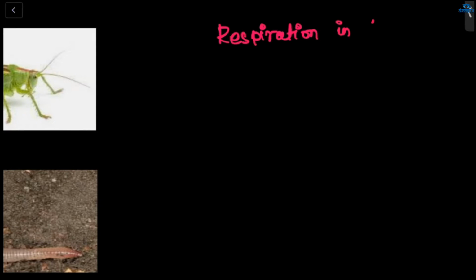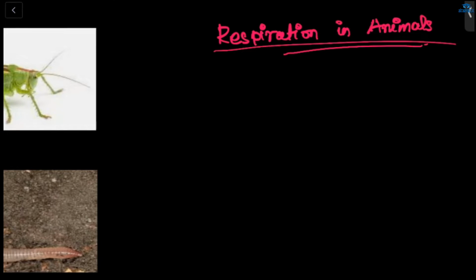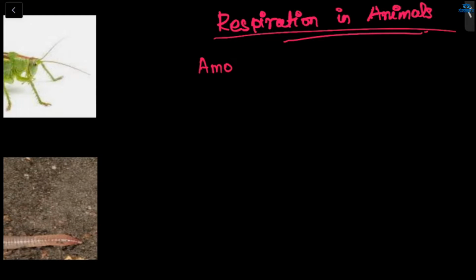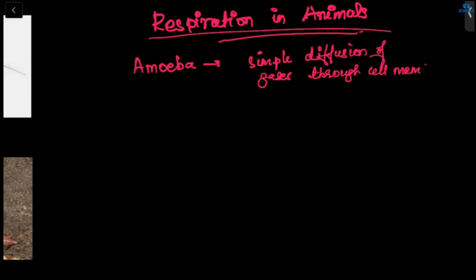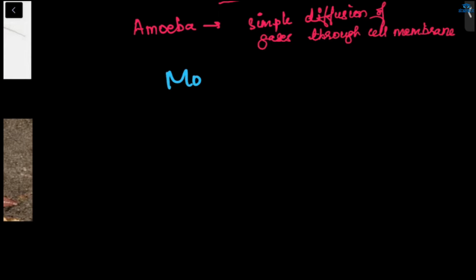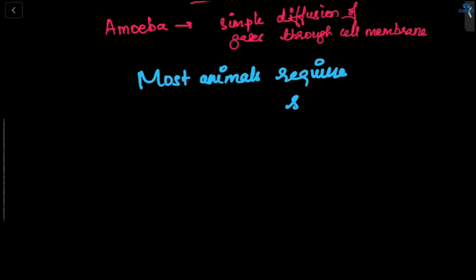Now, how does respiration occur in animals? For simple unicellular organisms like amoeba, it takes place by simple diffusion of gases through the cell membrane. But for most animals, there is a requirement of a specific organ for respiration.